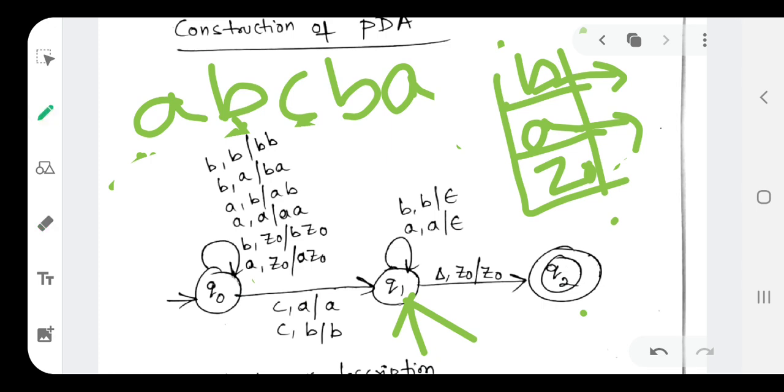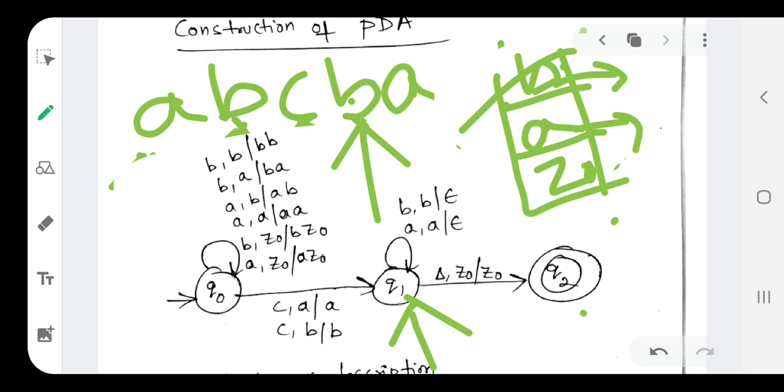And when we move to the state Q1, except for taking the transition from Q0 to Q1, we are not performing any operation with the input symbol C. That is what we need to understand. And we are at the state Q1. What input symbol do we have to read? B. What I told you, once after completing C, we need to start performing pop operations. What is the input symbol we are reading? B. What is on the top of the stack? B. So once we read B, the top element will get deleted.